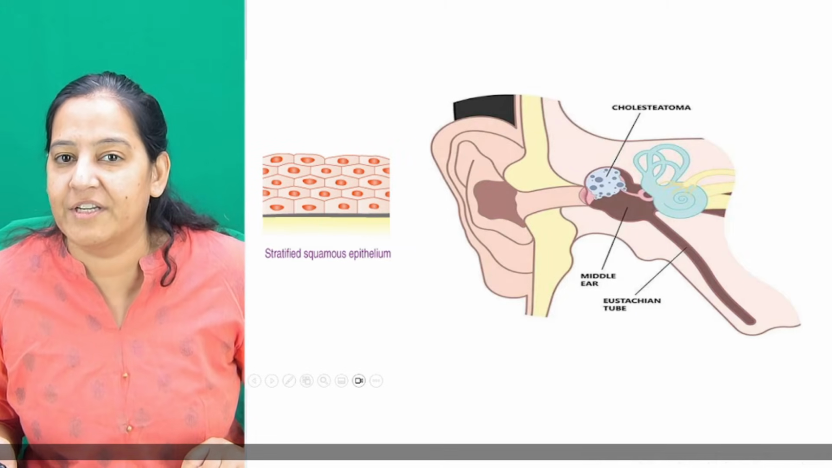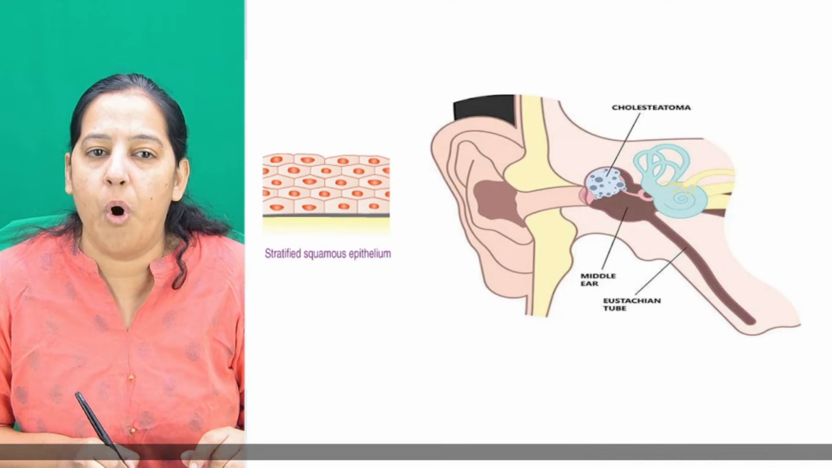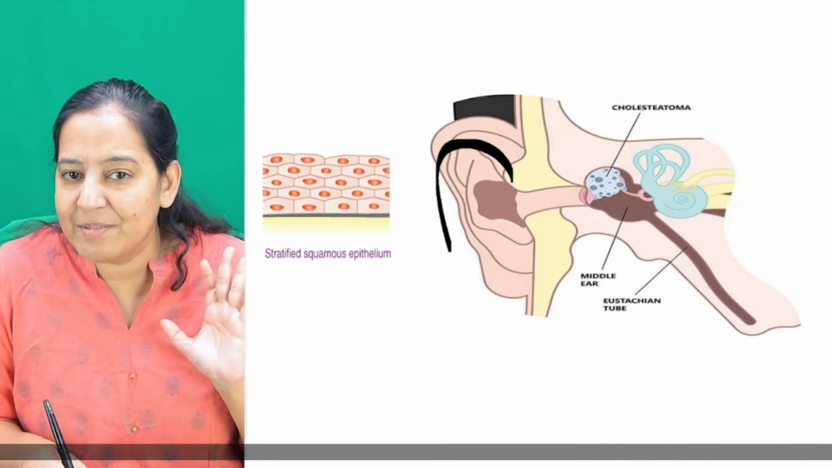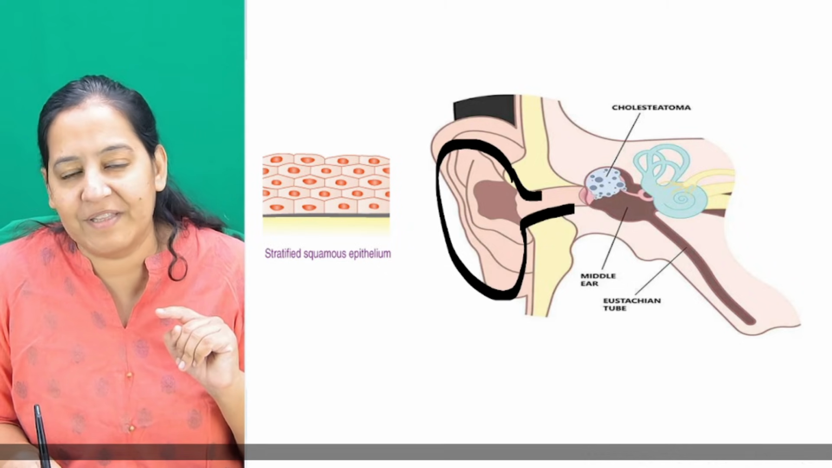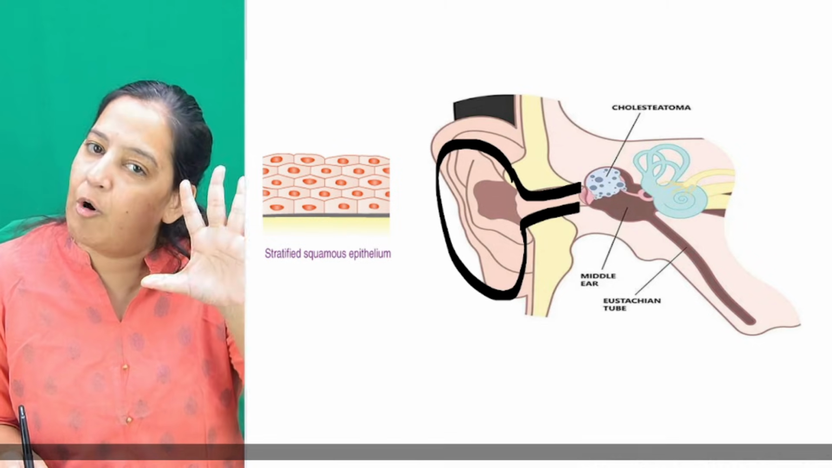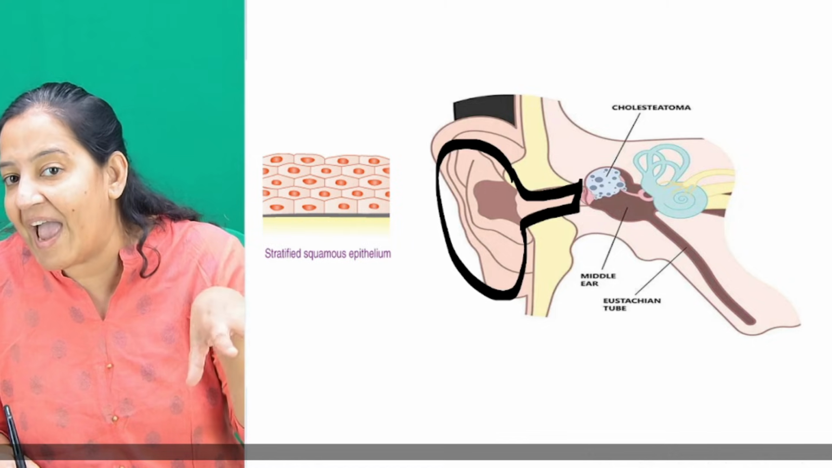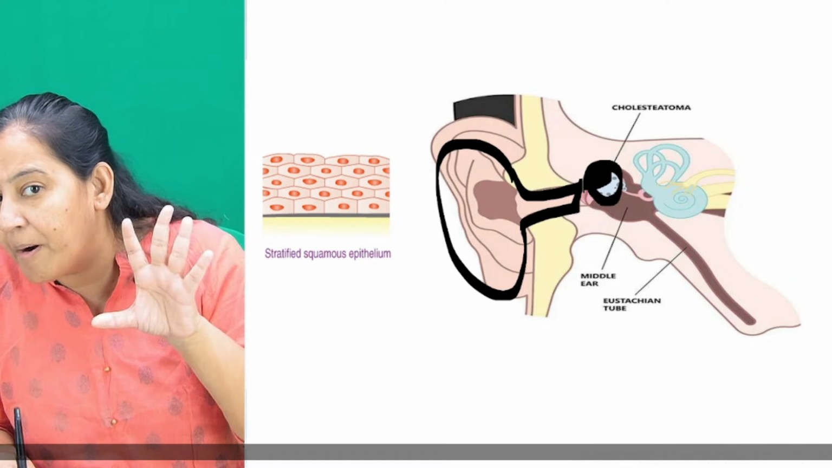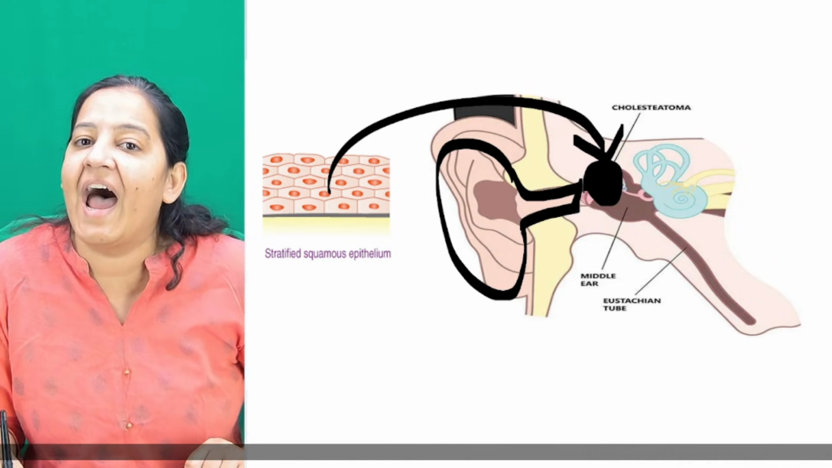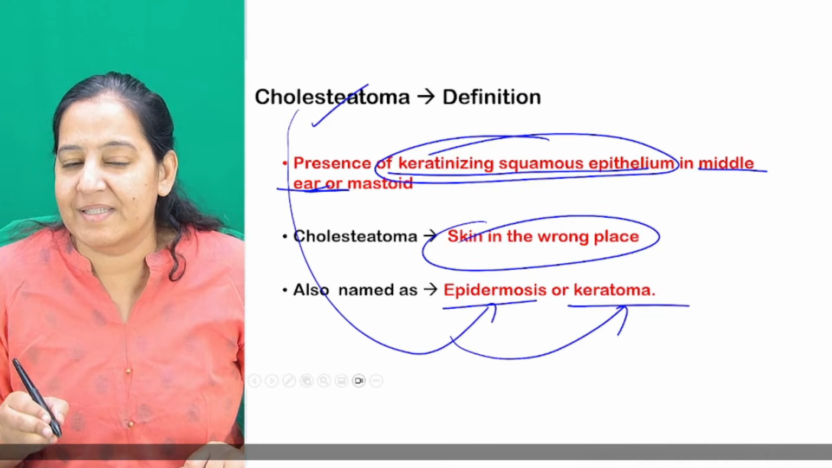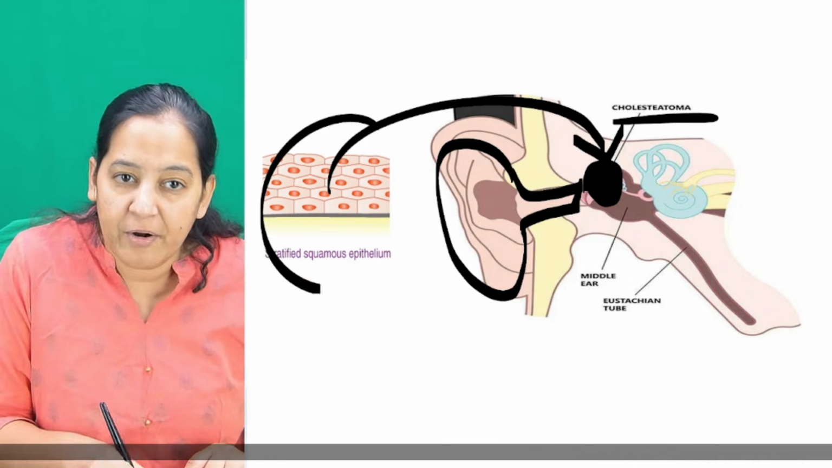How many of you got the definition? In front of you, you can see that the pinna is made up of squamous epithelia, that is skin. The EAC is made up of squamous epithelia, that is skin. The tympanic membrane's outermost layer is squamous epithelia, that is skin. But if the squamous epithelia enters the middle ear and forms a mass over there, that is called cholesteatoma. Please learn this diagram and you should be able to draw it.